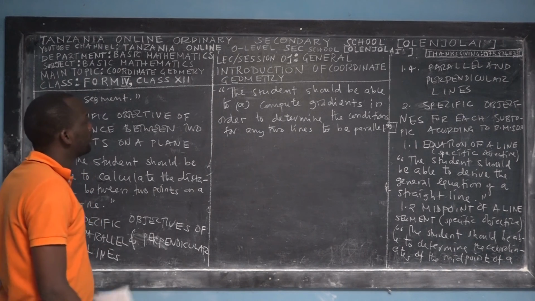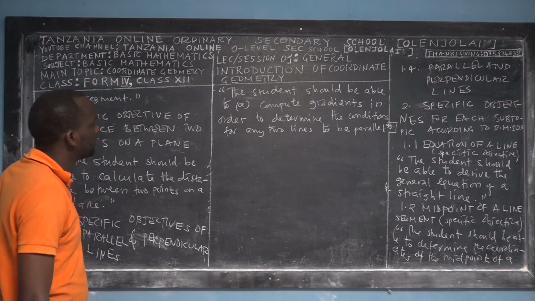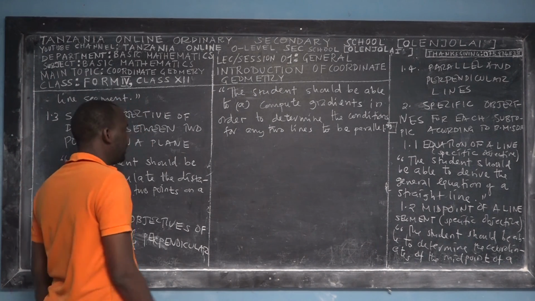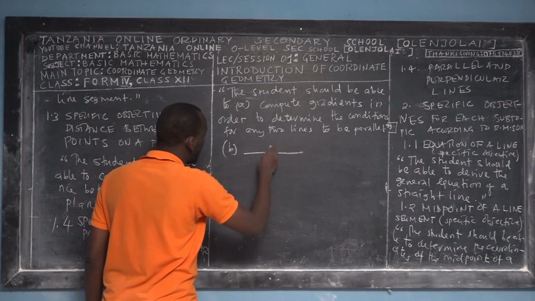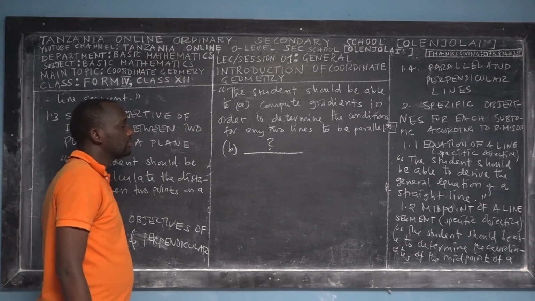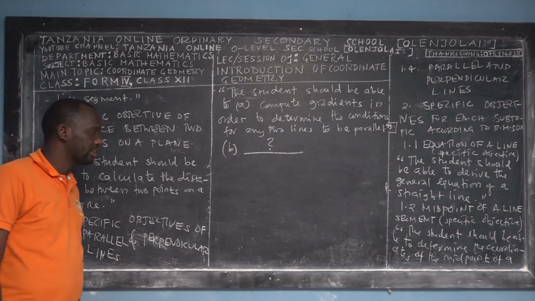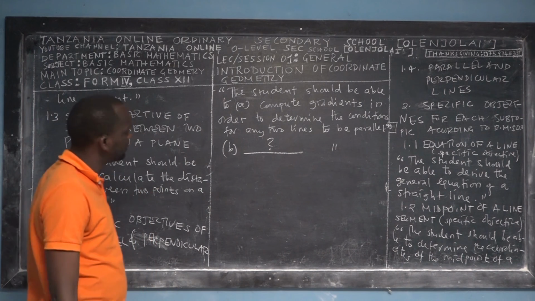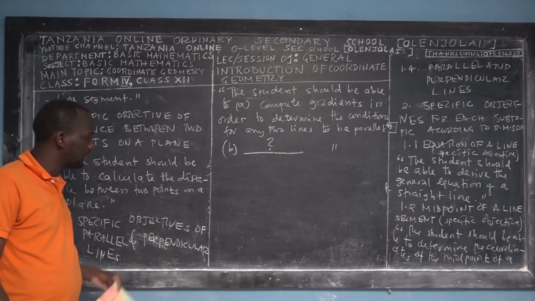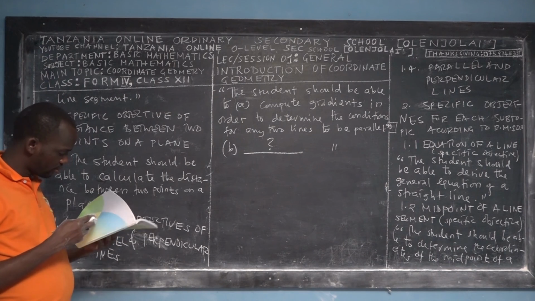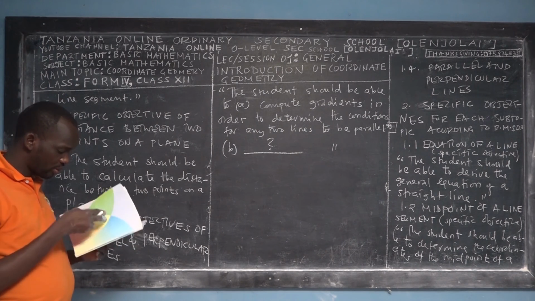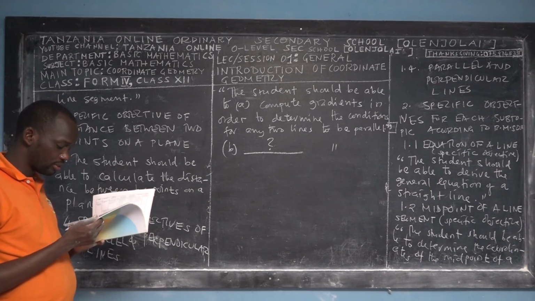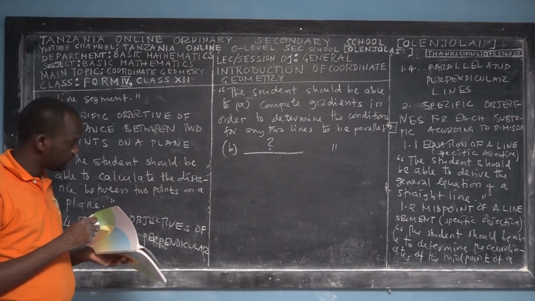The student should be able to, A, compute gradients in order to determine the conditions for any two lines to be parallel, and then B, I will leave blank for students to fill. So you have to take the syllabus book and open the pages I've mentioned, 137, 138, 139, and 140. You'll find that specific objective there.